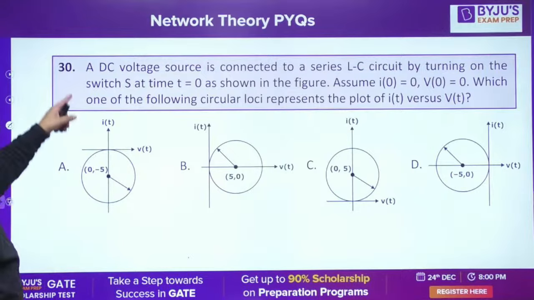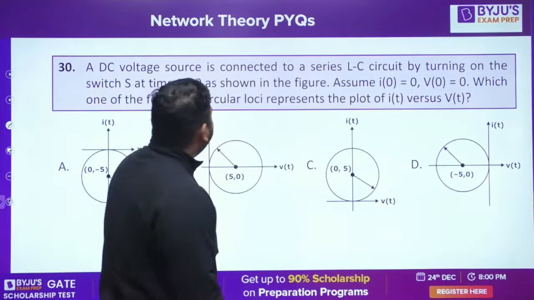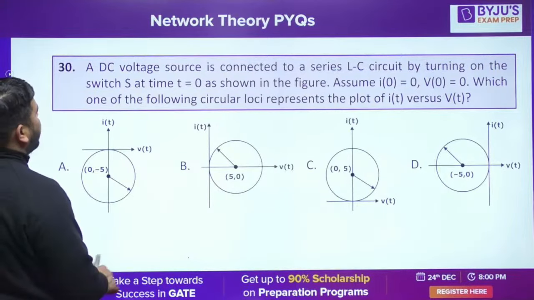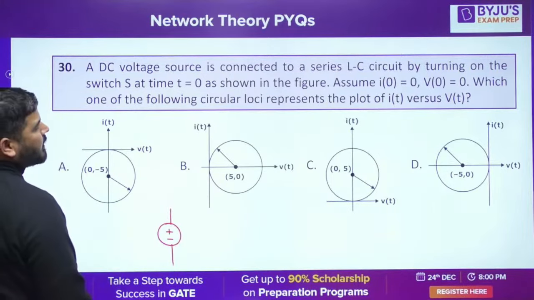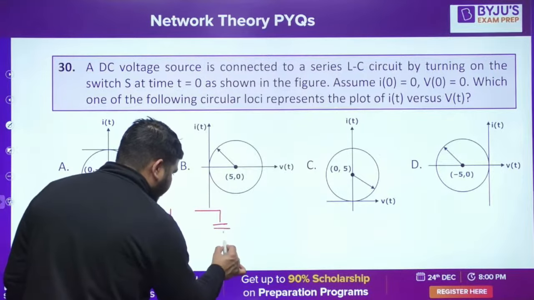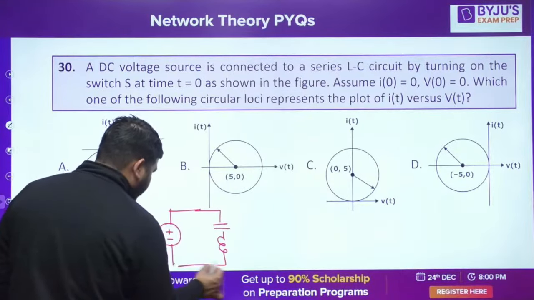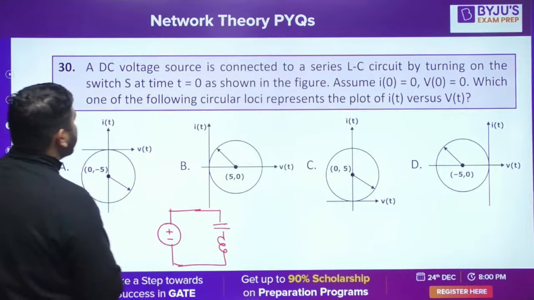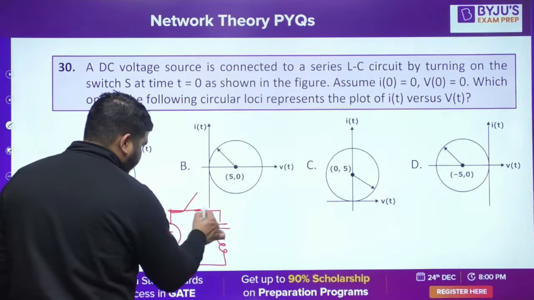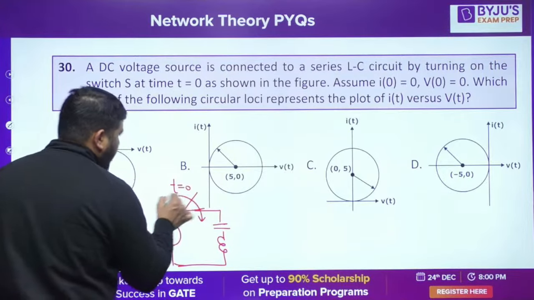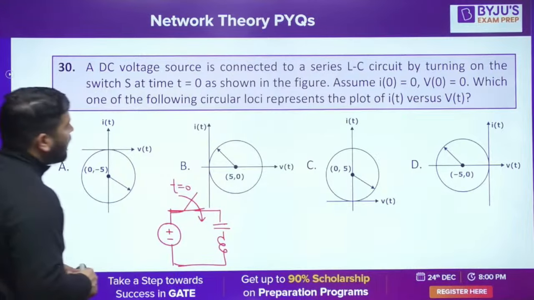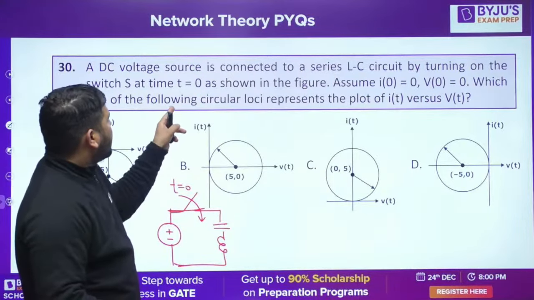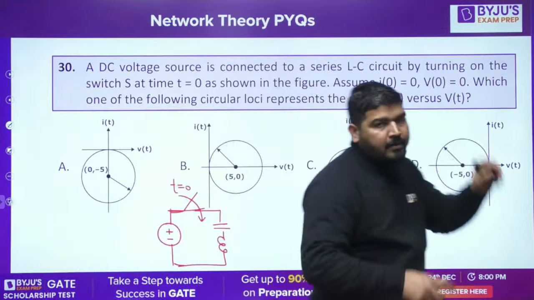Anyway, it was interesting. A DC voltage source is connected to a series LC circuit by turning on the switch S at time t equal to 0. We have a switch here and we close it at t equal to 0. Initial current is 0 and initial voltage is also 0. Which of the following circular loci represent the plot of I(t) versus V(t)?